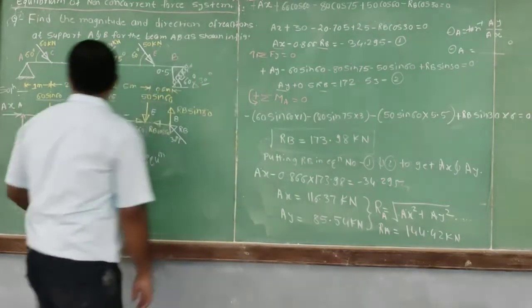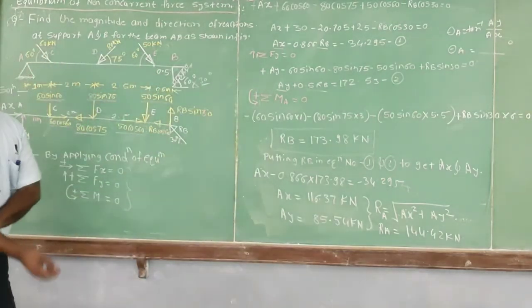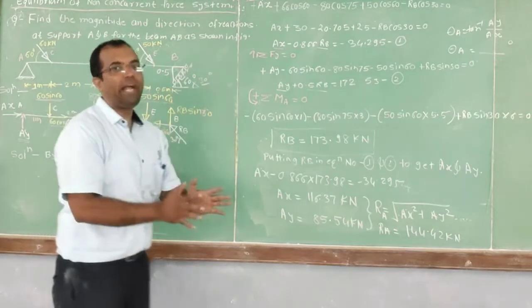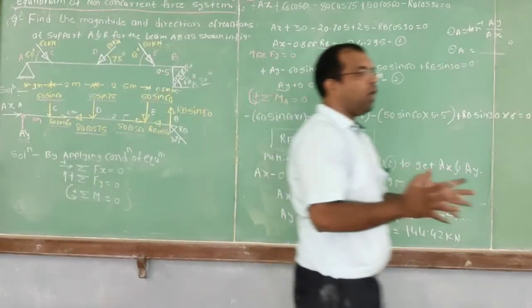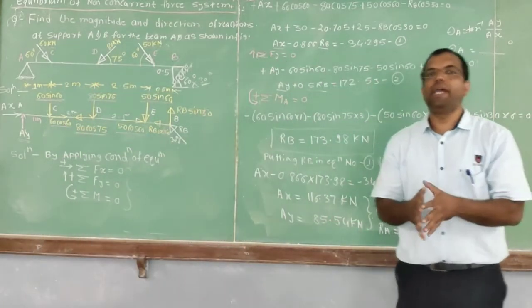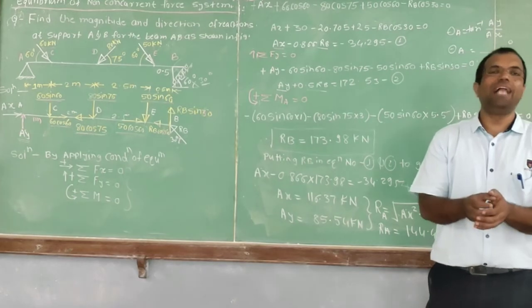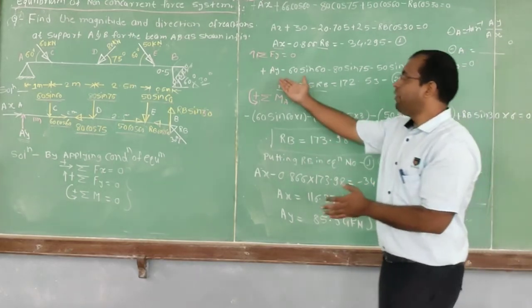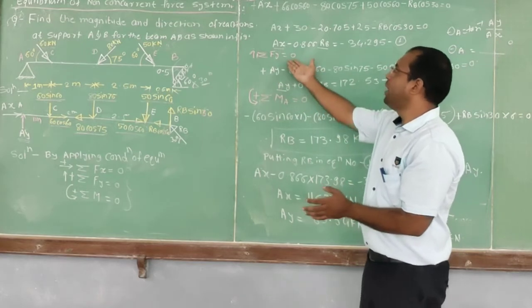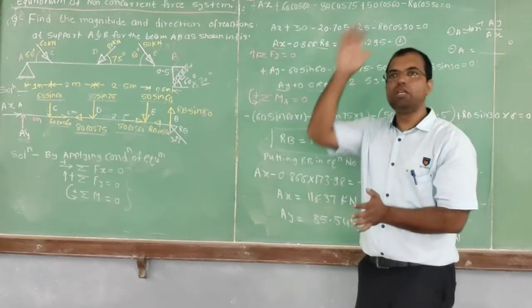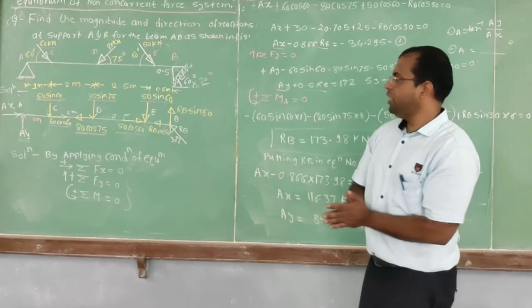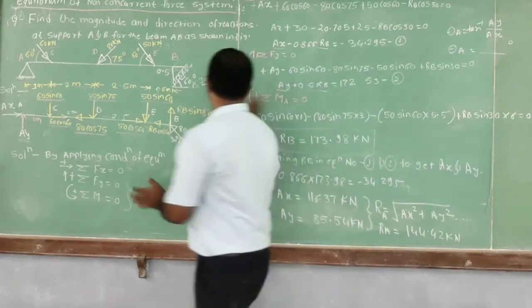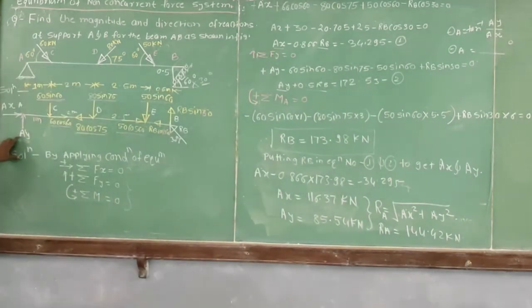Similarly, summation of Fy. What is summation of Fy? Summation of all the forces in y direction. We have to club all the forces which are in y direction and add them algebraically according to the sign convention. So here I have written summation of Fy is equal to 0. What are the forces in y direction here? Starting from point A, that is Ay.